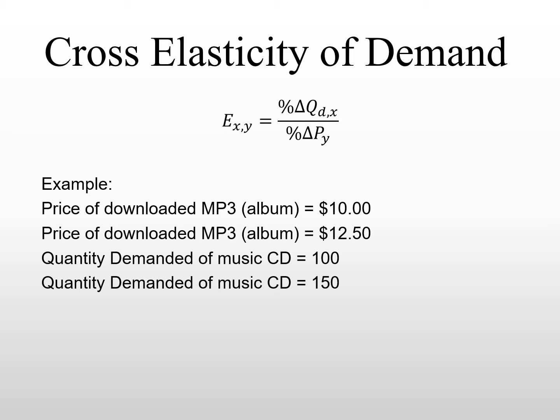Again, we have the calculation for cross elasticity of demand. It's the percentage change in quantity demanded for good X divided by the percentage change in price for good Y. So here is an example. We have the price of MP3 digital music going from $10 to $12.50, so there is an increase in the price of digital music. And at the same time, we observe the quantity demanded for music CDs, which are a physical form of music storage, go from 100 to 150.